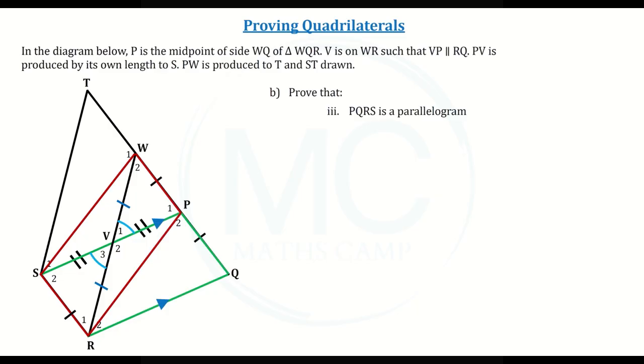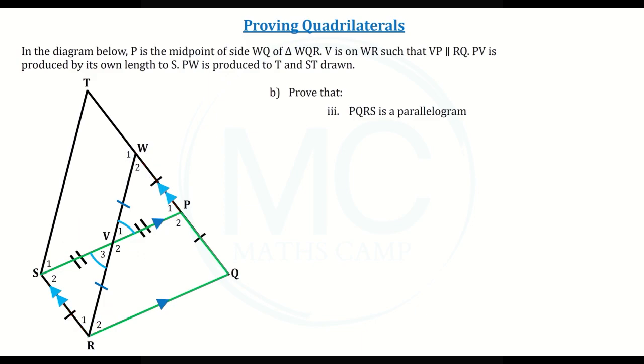We also know that opposite sides of a parallelogram are parallel. So SR is parallel to WP. So let's put two small blue arrows on SR and two arrows on WP to show that they are also parallel. Now we can take the red parallelogram out of the diagram.